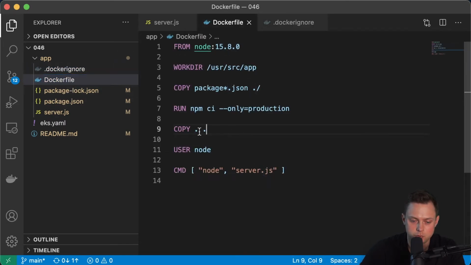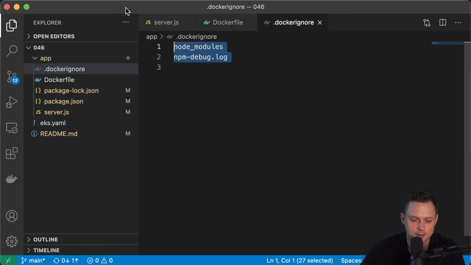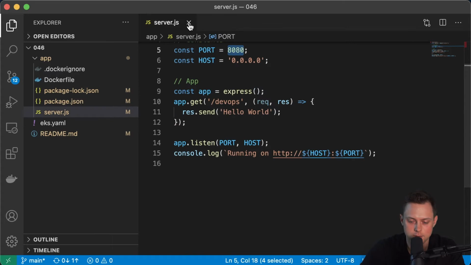Otherwise, it can just overwrite your packages. So that's a very useful file that you can use to avoid any issues later on. All right, so that's done.